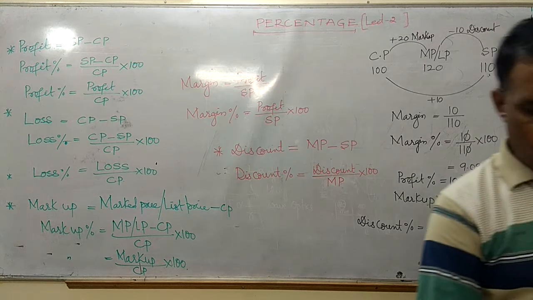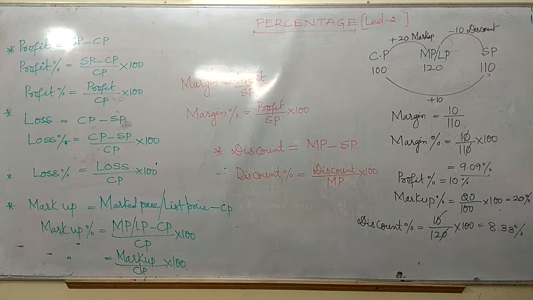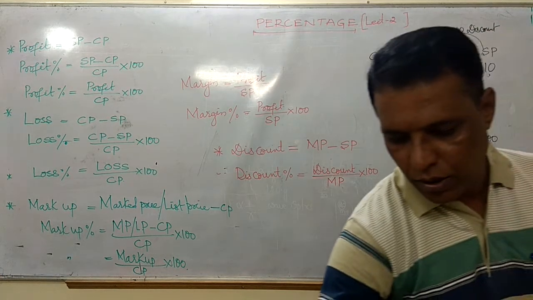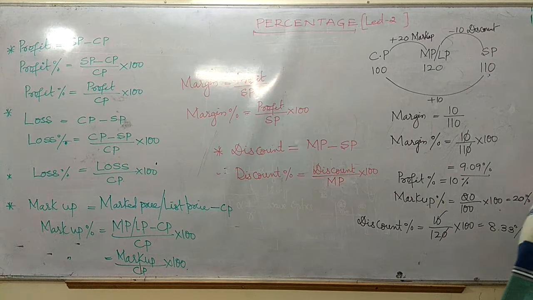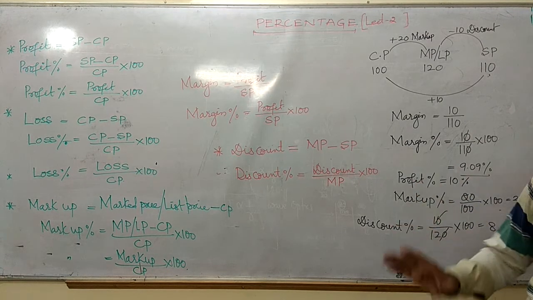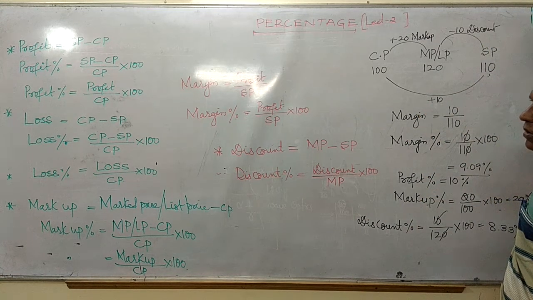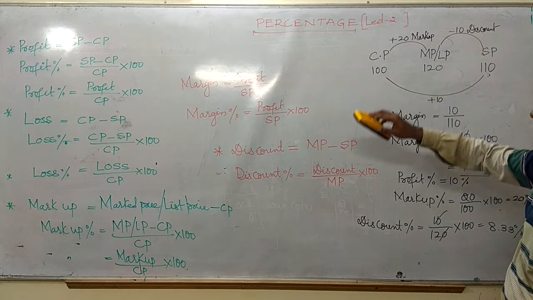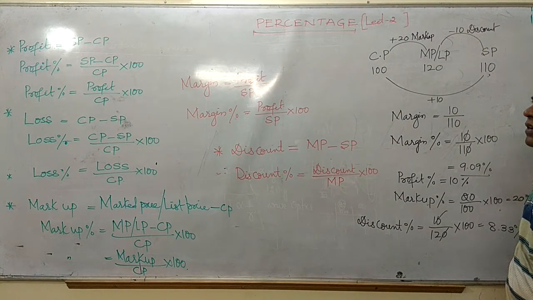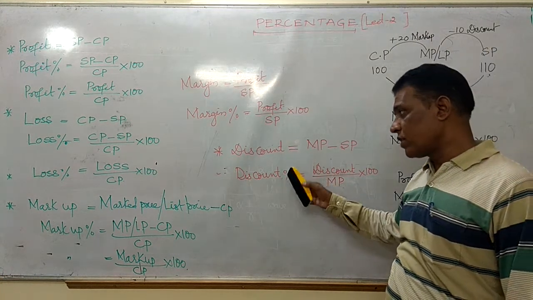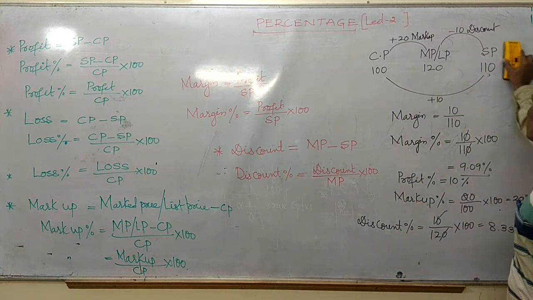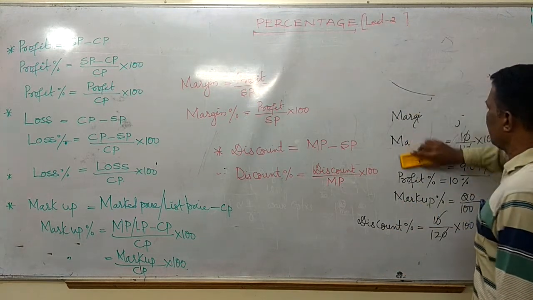Now, why do you have to be aware of all these things? If I want to solve some questions which I have collected from previous year question papers, then I require this. For example, I hope you understand the basic things: what is the profit, what is the loss, what is the markup, what is the margin, what is the discount, what is the discount percentage, with this example.